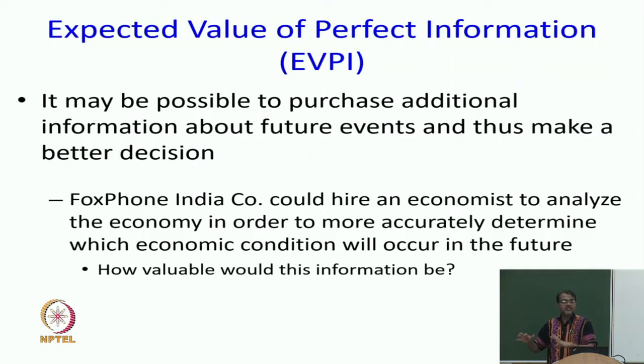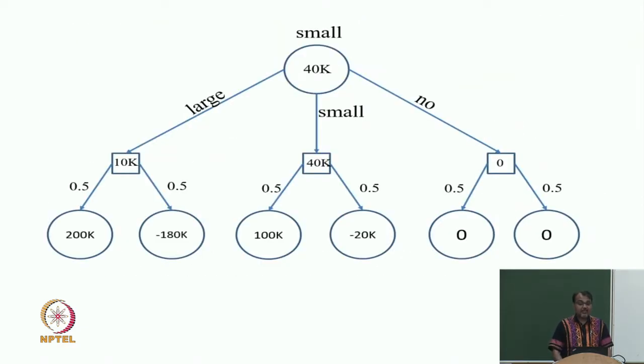When the economist says it is unfavorable, then it is definitely unfavorable. Okay? So, the economist gives me perfect information, and the question I am asking is, what is the expected value of perfect information? In other words, in this setting, what is the maximum you should be willing to pay the economist?